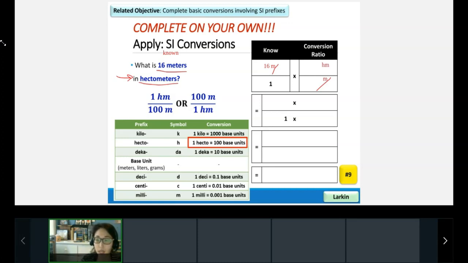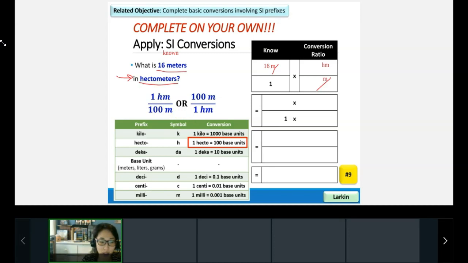So point for me up on the board, which of my two fractions is set up correctly? 1 hectometer for every 100 meters or 100 meters for every 1 hectometer? Awesome, I see 3 people on the board. Let's get some more participation up there. You can also tell me in the chat, left or right, which one is set up correctly? There we go, perfect, getting more people up there. Awesome, yes, perfect. This one, yes, on the left.